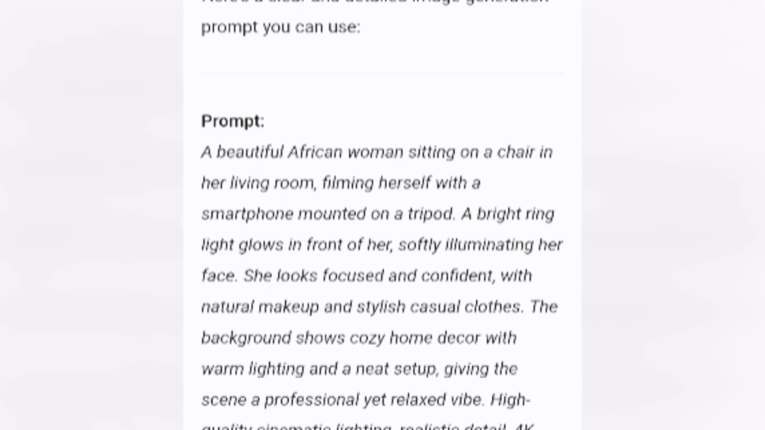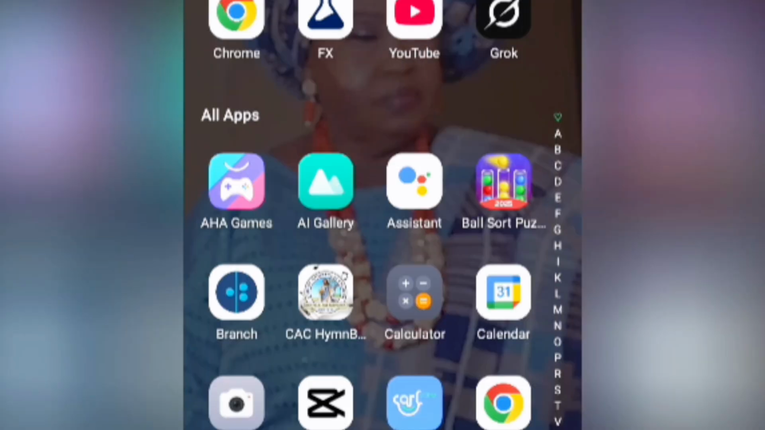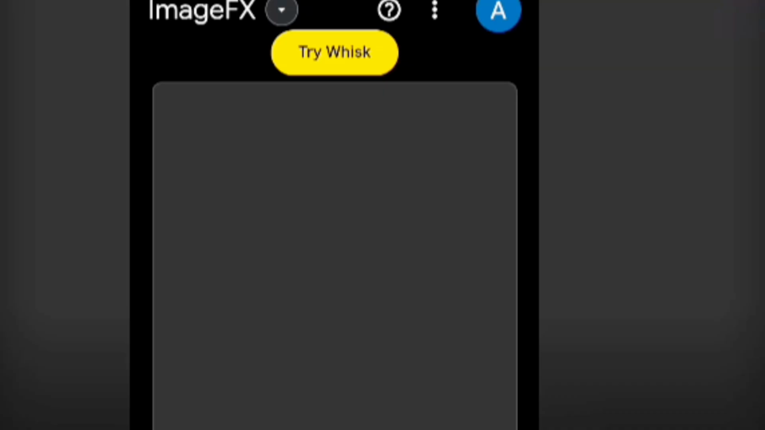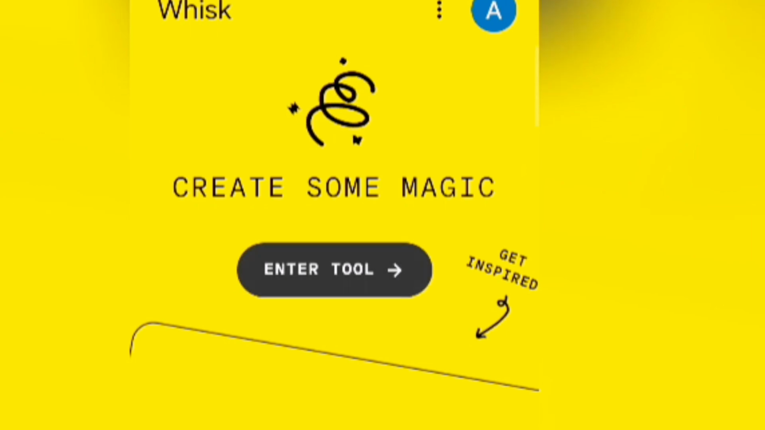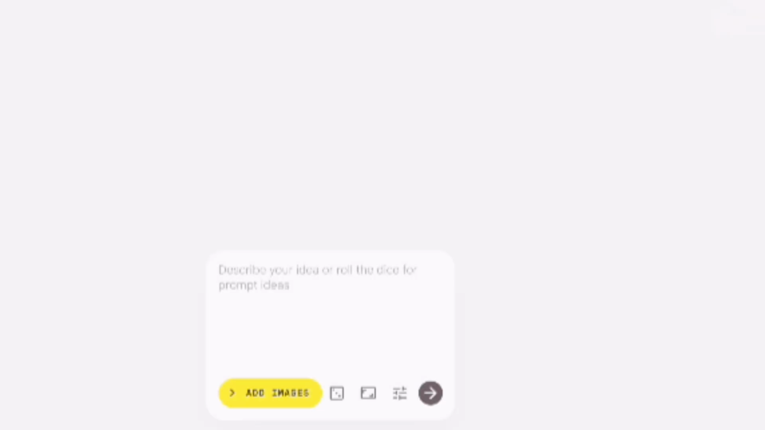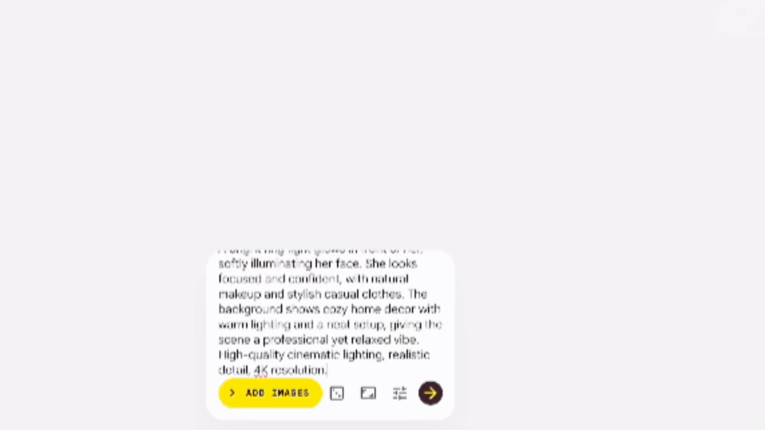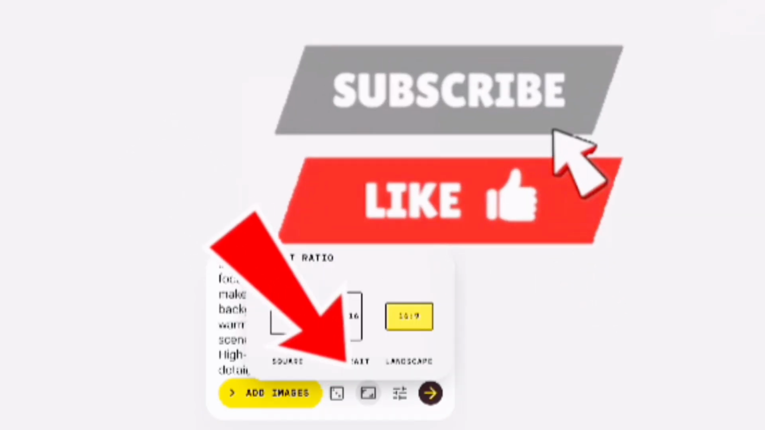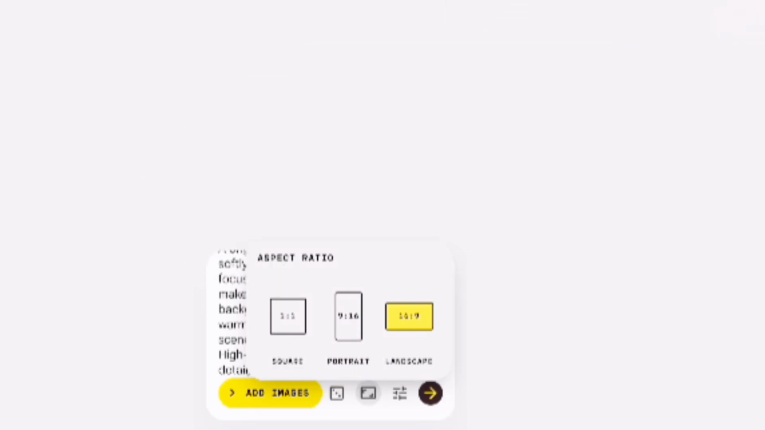Now to convert this prompt into an image, I'm using a tool called Image Effects. You can get Image Effects from your Play Store or App Store, and it's free. But I don't want to use Image Effects, I want to use Whisk, so just click on Try Whisk. Just click on Enter. One thing you have to do is your settings. For your settings, just click here. You can see the settings one by one. Because we are making this for YouTube, I'm going to be using 16:9. So just pick 16:9.